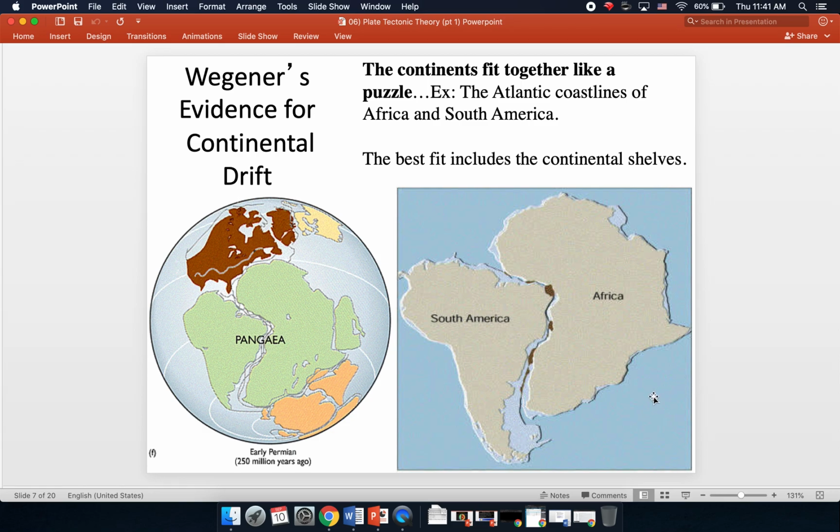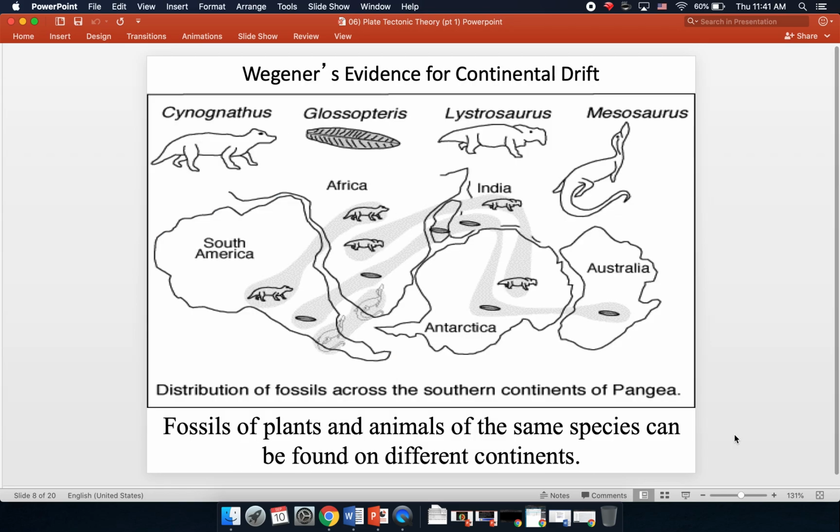Now, something that's really important to note is that if we could readily see the continental shelves, you would notice that these continents fit together even better than they appear to at first glance. Alright, furthermore,